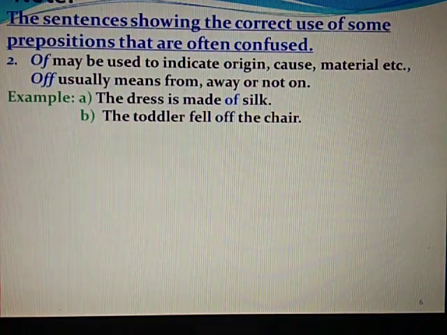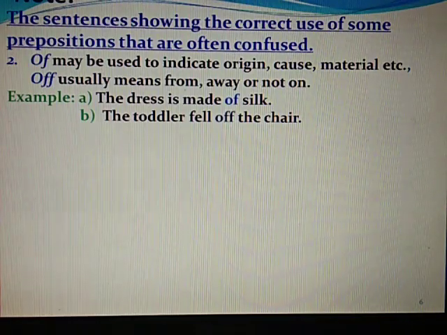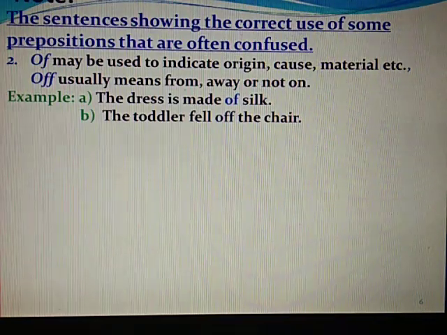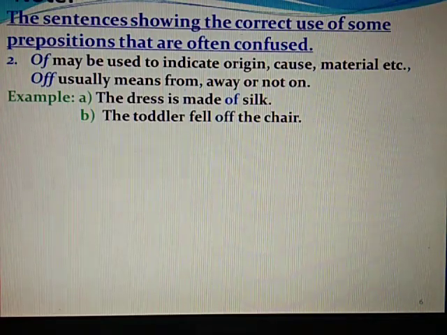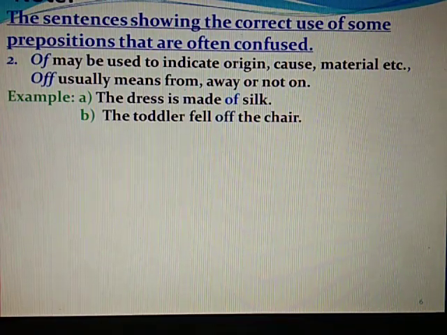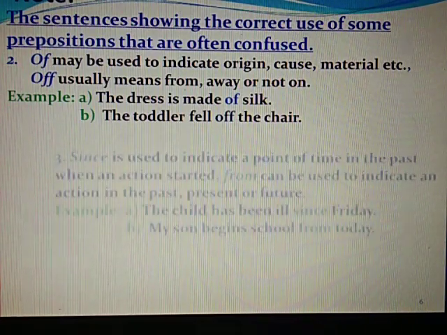Now we will continue with the sentences showing the correct use of some prepositions that are often confused. The second one is of and off. When I use a single f, it indicates the origin, cause or material, etc. And when I use a double f, it means from, away or not on. For example, the dress is made of silk. So we are telling here which material the dress is made of. The toddler fell off the chair. So off means he is now away from the chair, as he has left the chair because he has fallen down. So these two meanings differ.